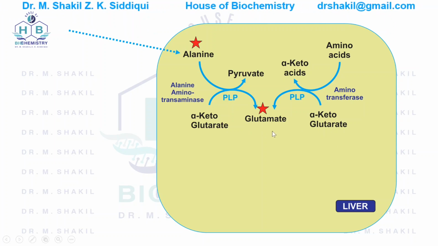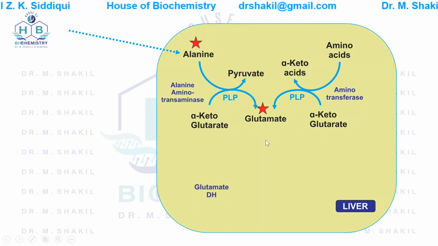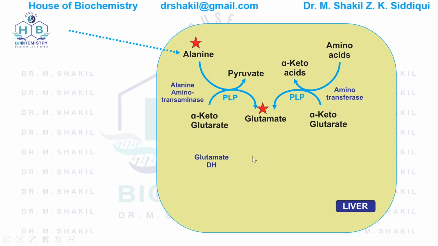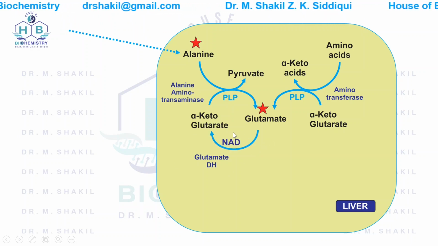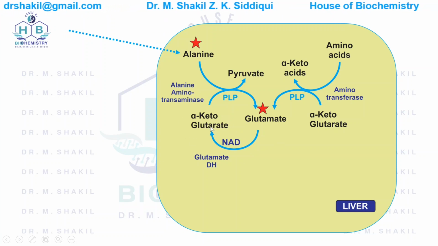Now this glutamate formed can be acted upon by two enzymes. The first enzyme is glutamate dehydrogenase. What it does, it removes the amino group from the glutamate using NAD as a coenzyme and converts it into alpha ketoglutarate.